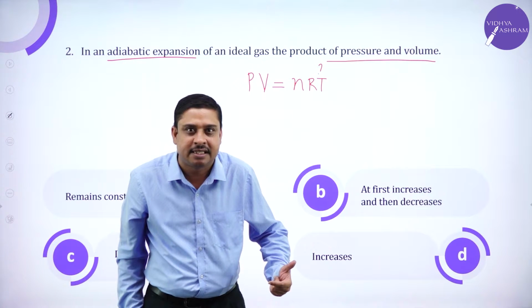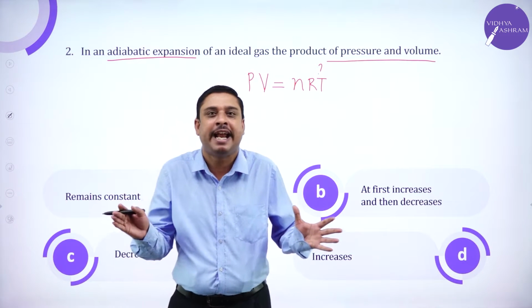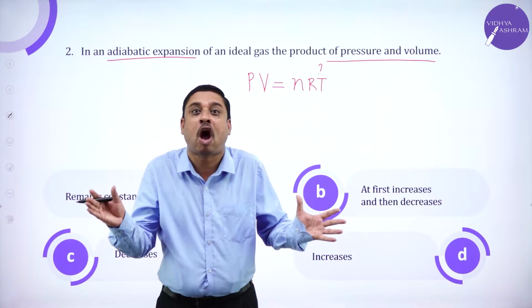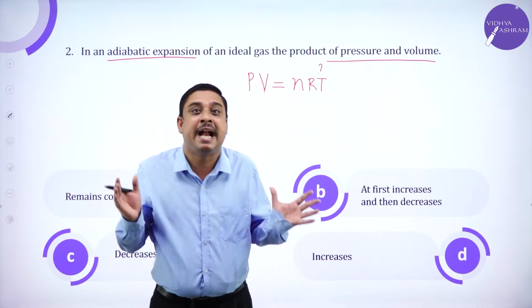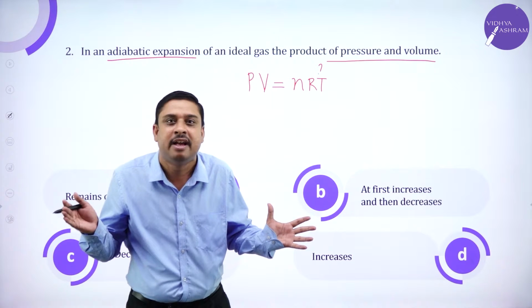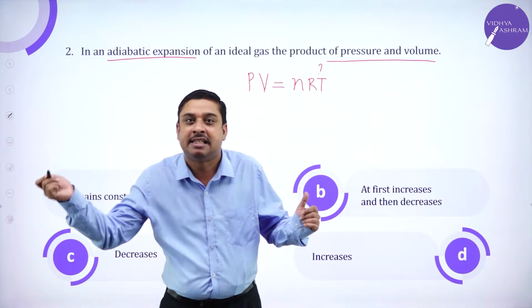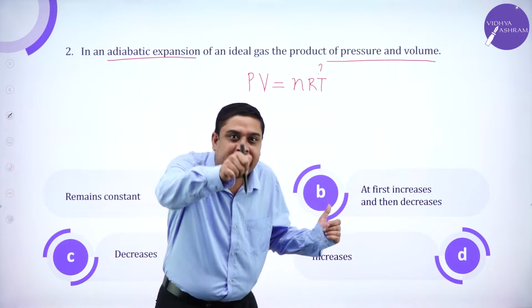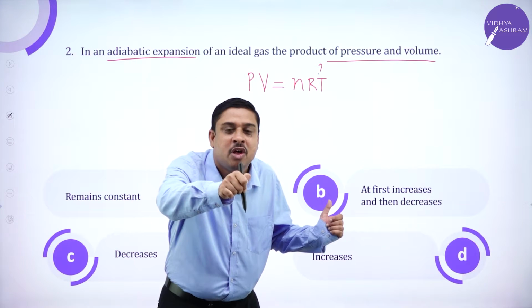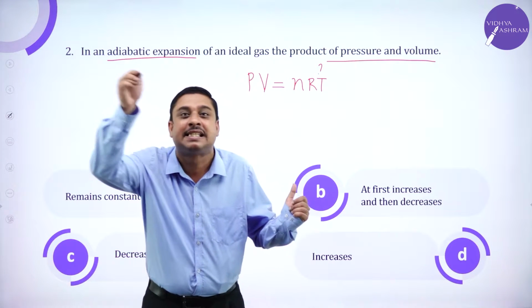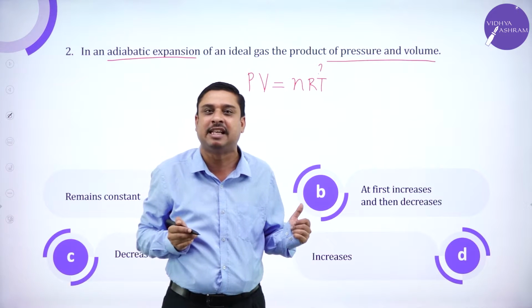My dear students, you have studied an adiabatic process. An adiabatic process means heat is neither added to the system nor taken away from the system.